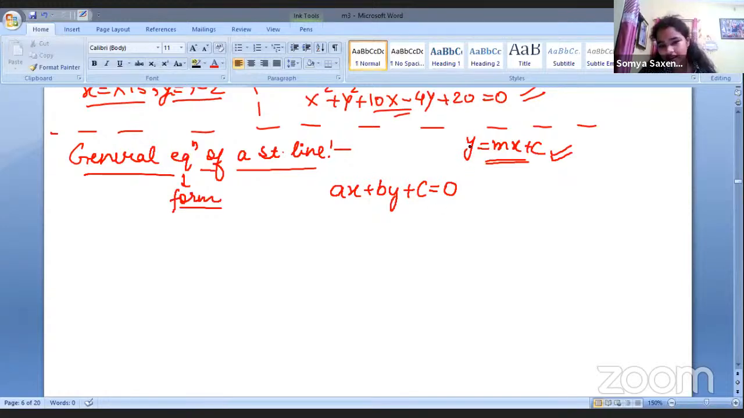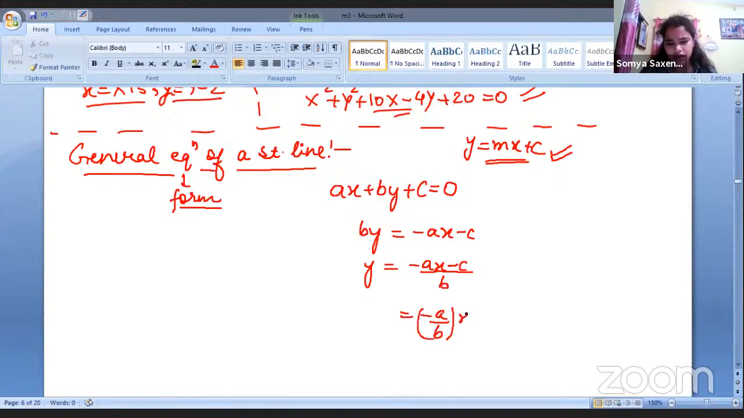We see that y is here alone, so we have to keep y alone, and whatever things are remaining, we'll take to the other side. So by keeping by here only, because in the LHS we want y, right? We'll keep by here, minus ax minus c will go to that side, so a negative sign will come, and y equals... b will come into division, and if I write this separately, it is very simple. I'm just writing it in the form that I want, right?